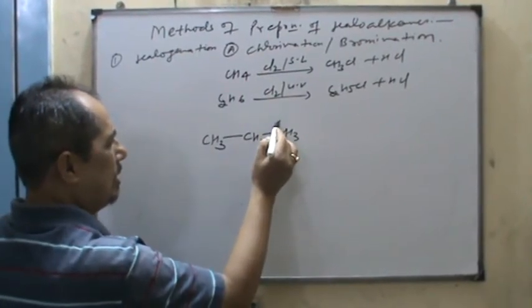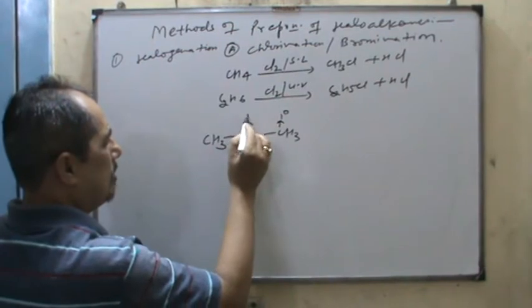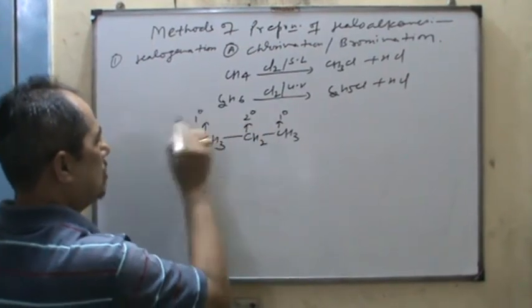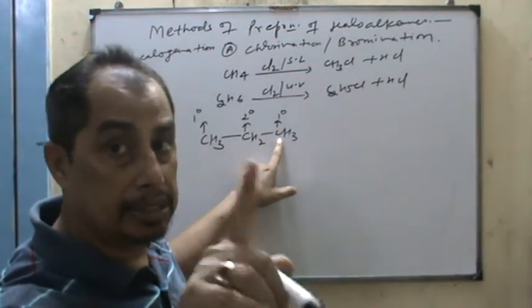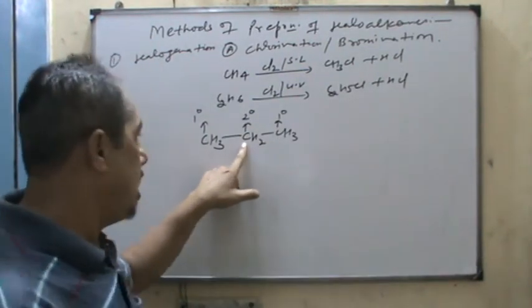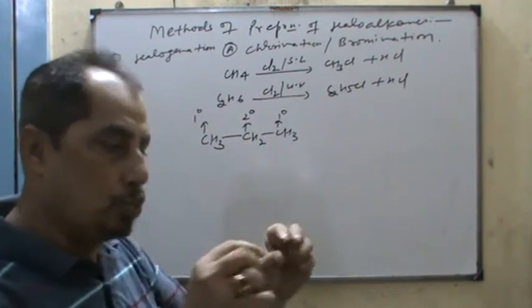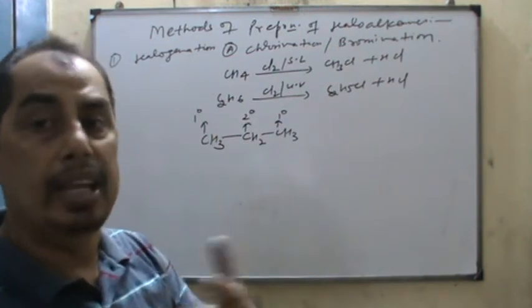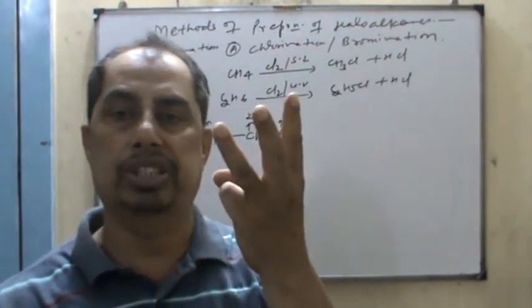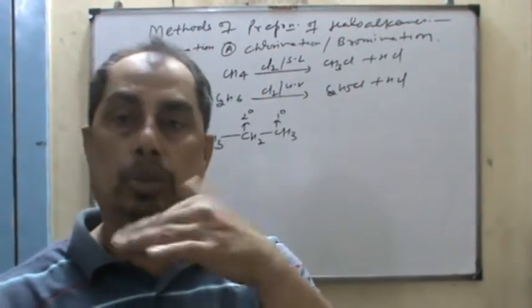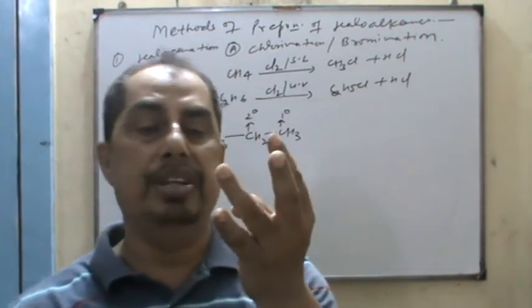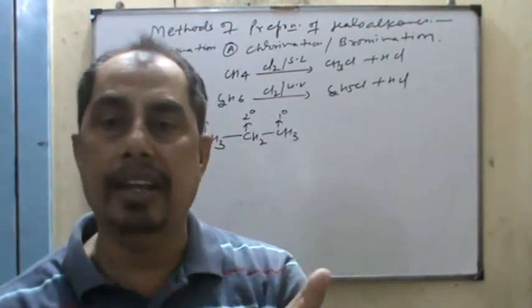This is 1 degree carbon, this is 2 degree carbon, and this is 1 degree carbon. When any carbon is linked with one carbon, it is primary. This carbon is at the same time linked with two carbons, it is secondary. If any carbon is linked with 3 carbons, it is tertiary, and if any carbon is linked with 4 carbons, it is quaternary. So carbons are classified as primary, secondary, tertiary and quaternary.